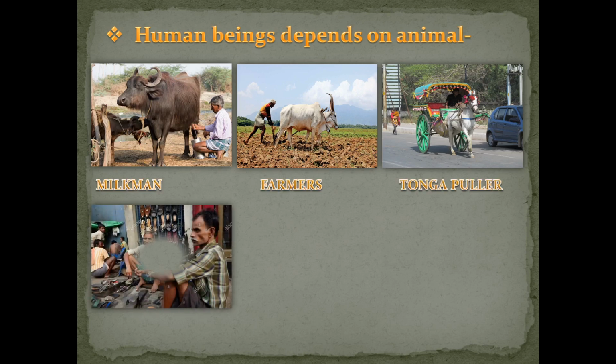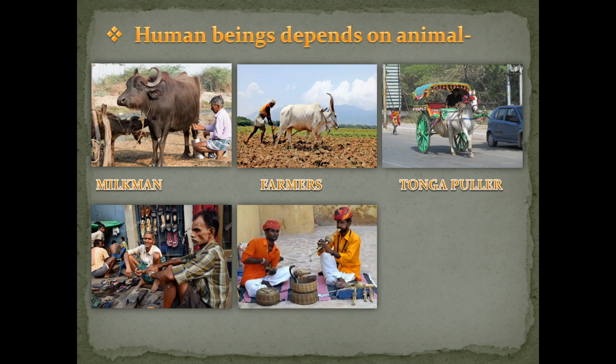The next one is cobbler. Cobblers and the people who are working in the leather industry, they depend on animals, especially dead animals. They use the dead animal skin to make leather products like shoes, belts, jackets, or bags also. So in your house you can see various leather products which are available. Okay, so cobblers also depend on animals. They use the skin of the dead animal and they produce the leather products, right?